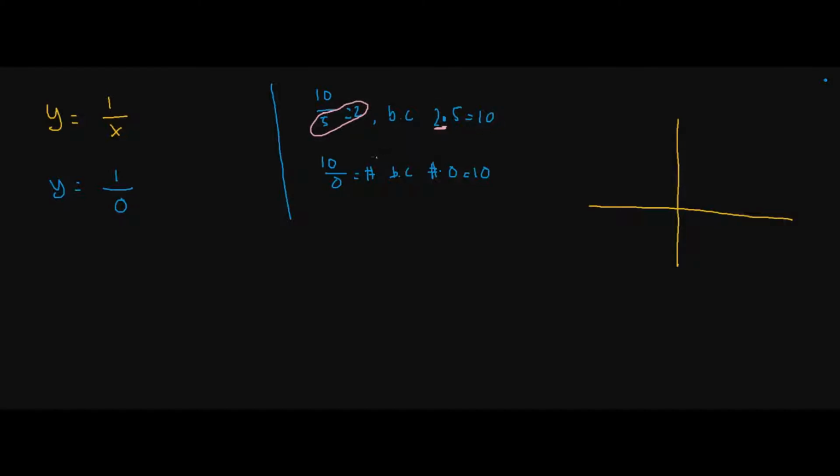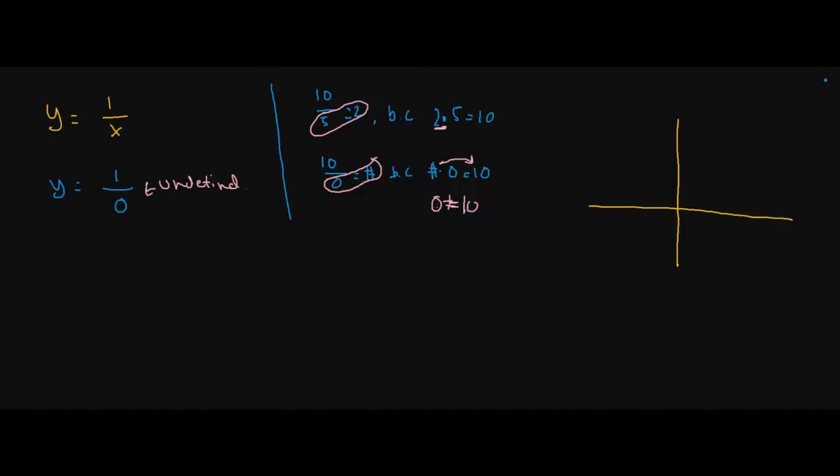Over here, this number times 0 should give me 10, and that's a problem because anything times 0 is just 0, which is not possible. So this is why we can't ever divide by 0. This is undefined. There's no possible way to divide by 0, and we use the same logic up here. 0 times some number will never give you 10 because 0 times anything is always 0.